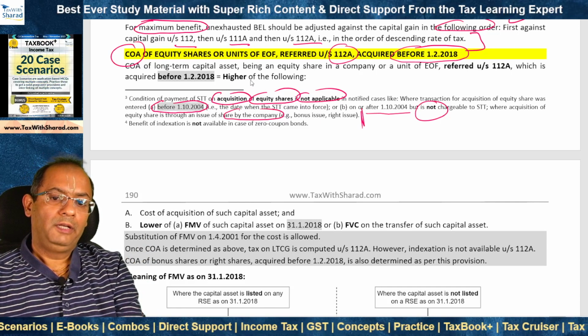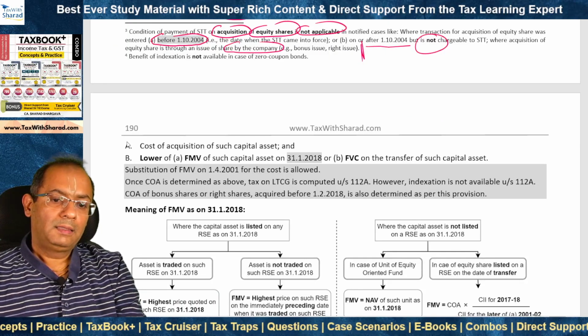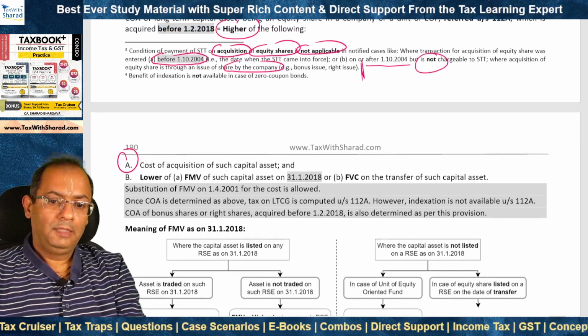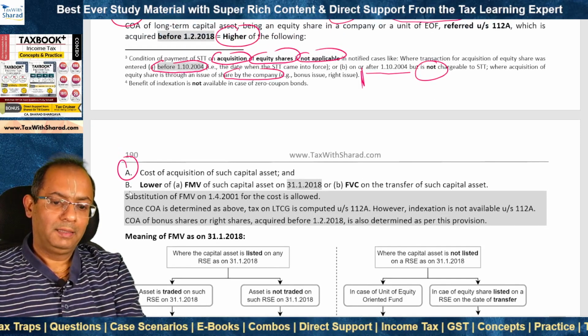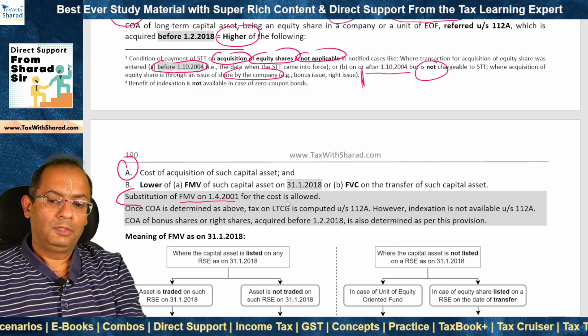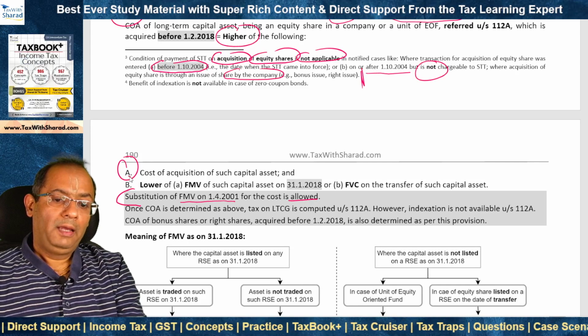So the cost of acquisition in such case will be the higher of the following. A is the actual cost of acquisition of the capital asset, and substitution of fair market value on 1st April 2001 is allowed in this case. So higher of A or B.